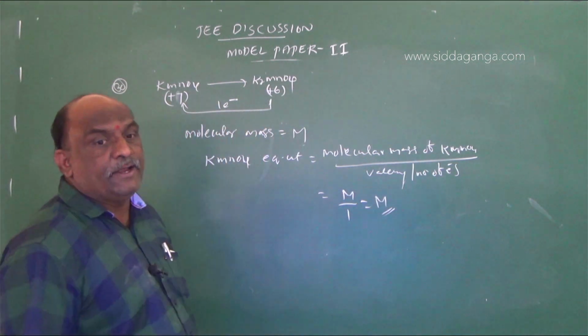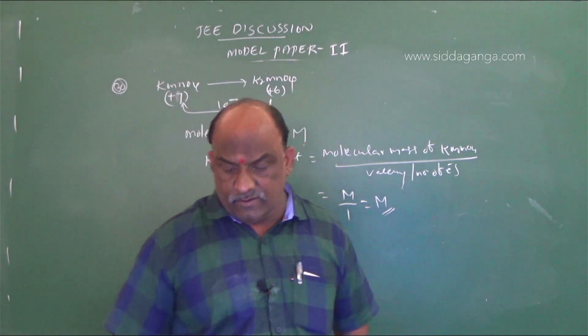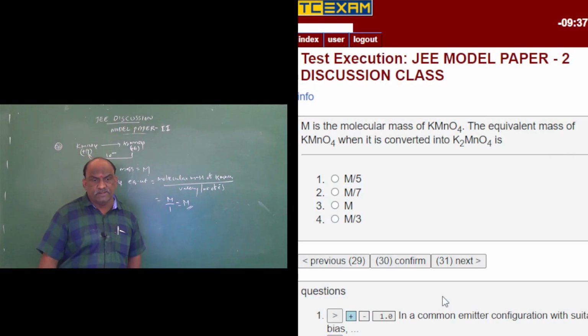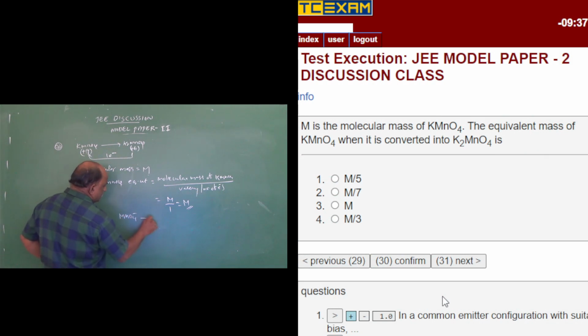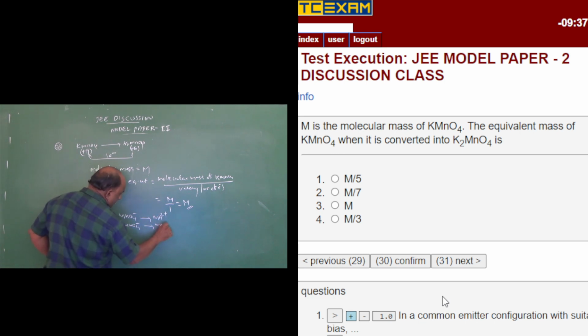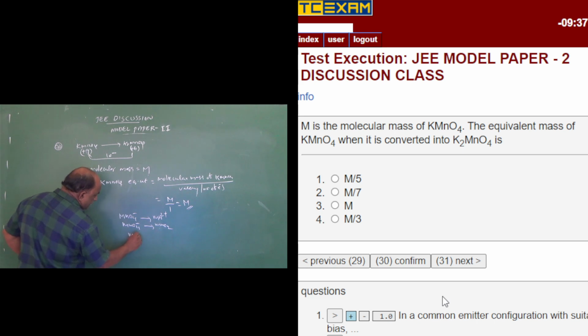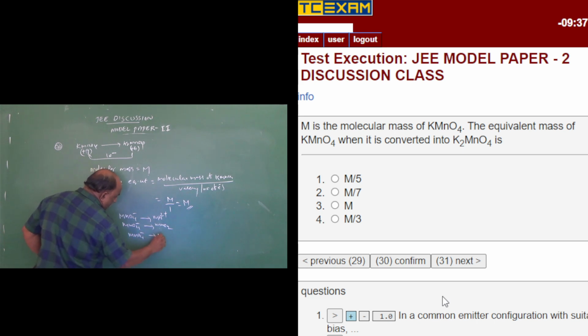In acidic medium it is M by 5. Remember this. Total four options were there. Except M by 7, the remaining three options are applicable. M by 5, because MnO4 minus gives Mn2+; MnO4 minus gives MnO2; and MnO4 minus gives MnO4 2 minus.